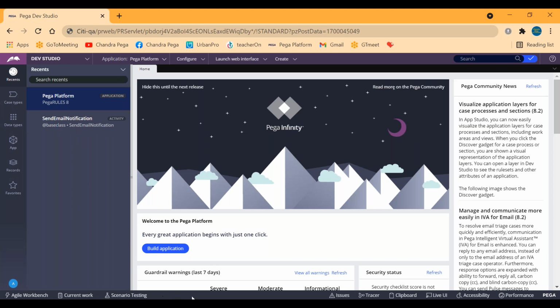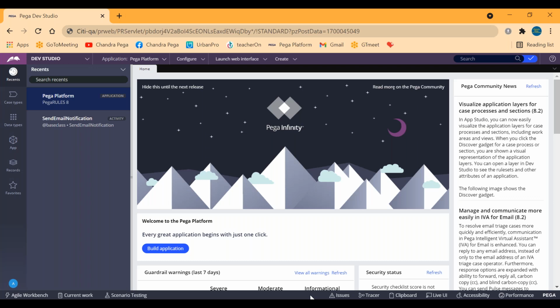And at the bottom, the footer, we can see something, right? Tracer, clipboard, live view, performance. This is considered as development tools. Suppose as a developer you got stuck somewhere, you are getting something other than the expected behavior, then you have to identify where exactly the issue is. So as a developer, you have to make use of some development tools in order to debug the issue.